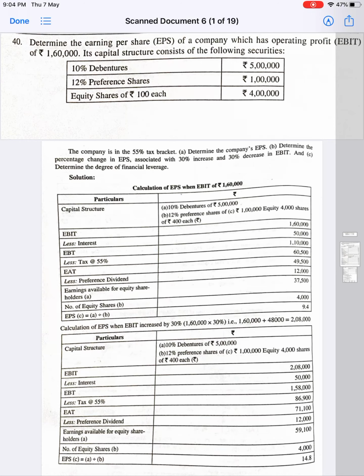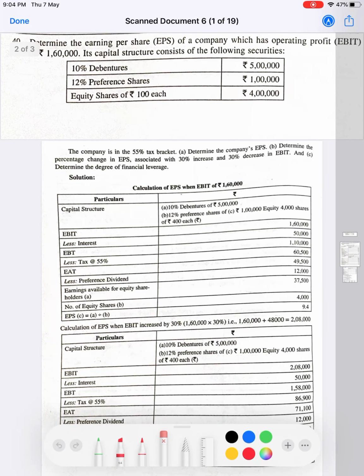Determine the earning per share, that is EPS, of a company which has an operating profit, that is EBIT, of rupees 1,60,000 if the capital structure of the company consists of the following securities: 10% debentures of rupees 5 lakhs, 12% preference shares of rupees 1 lakh, and equity shares of rupees 100 each, rupees 4 lakhs. The company is in 55% tax bracket. Determine the company's EPS. That's the first question.